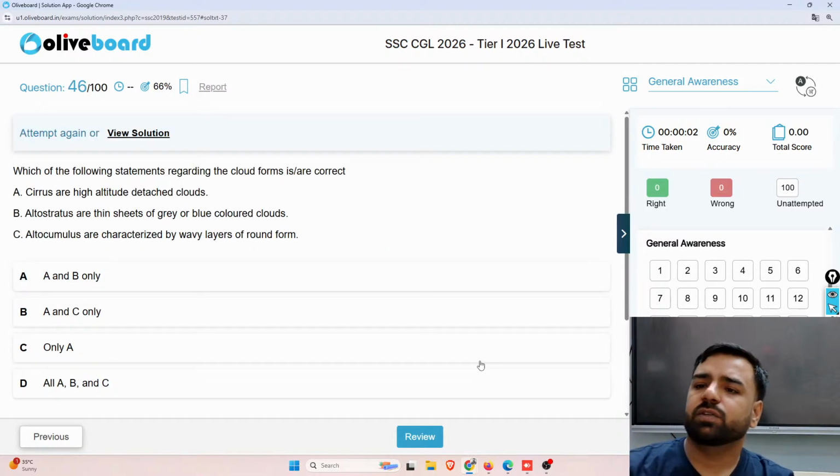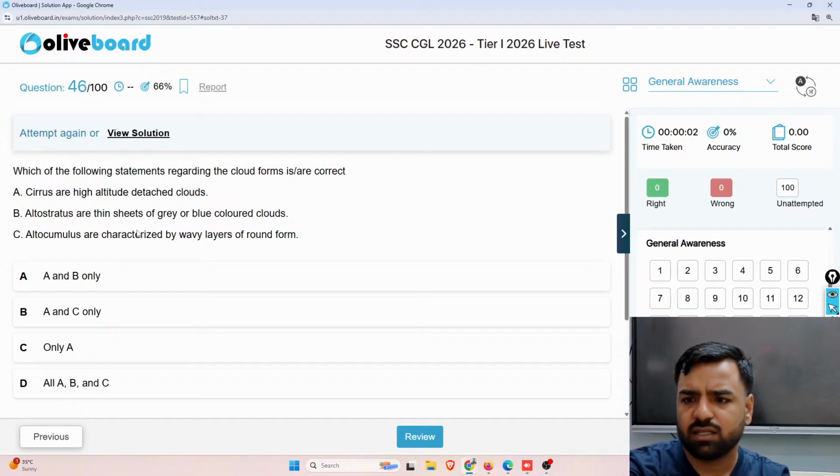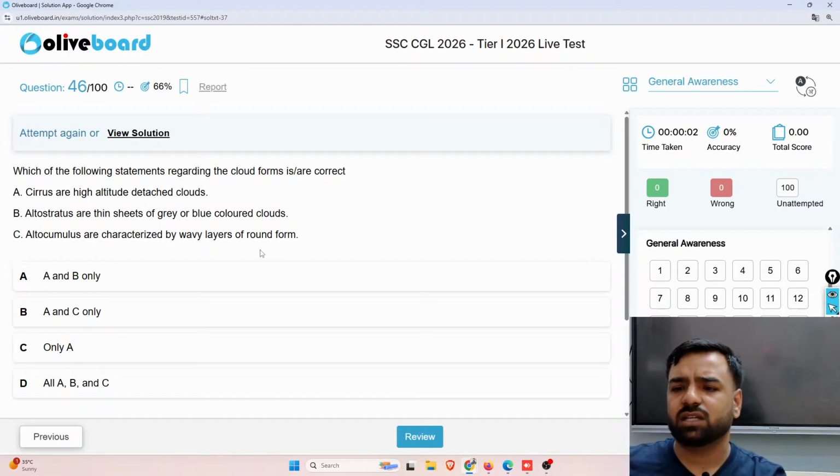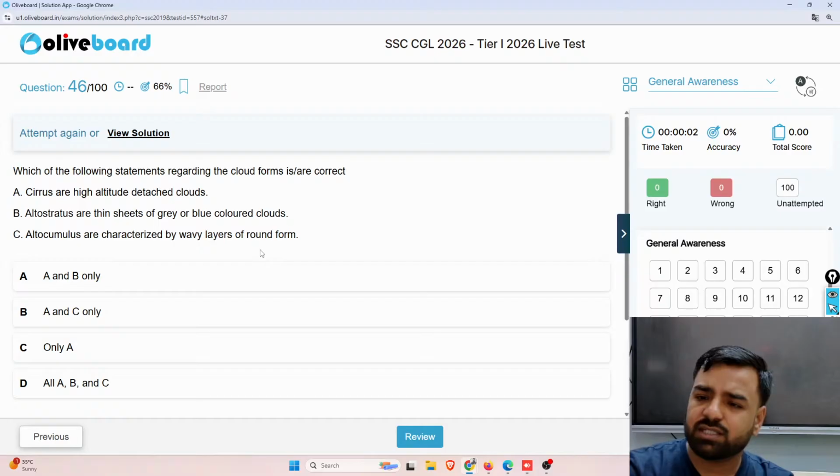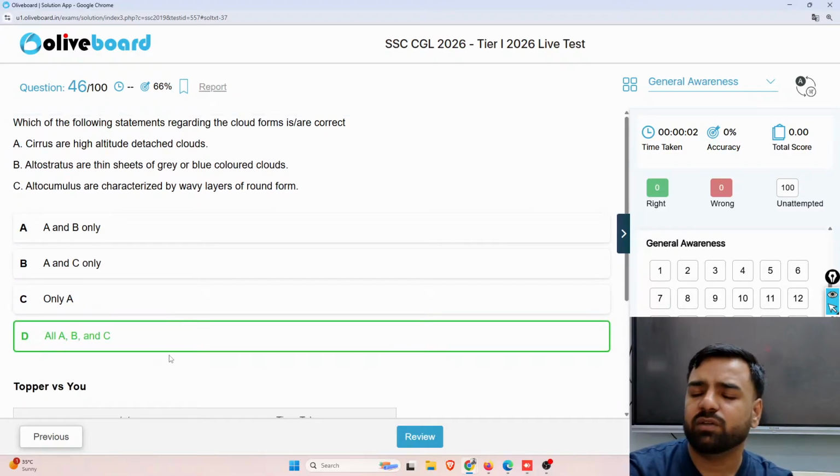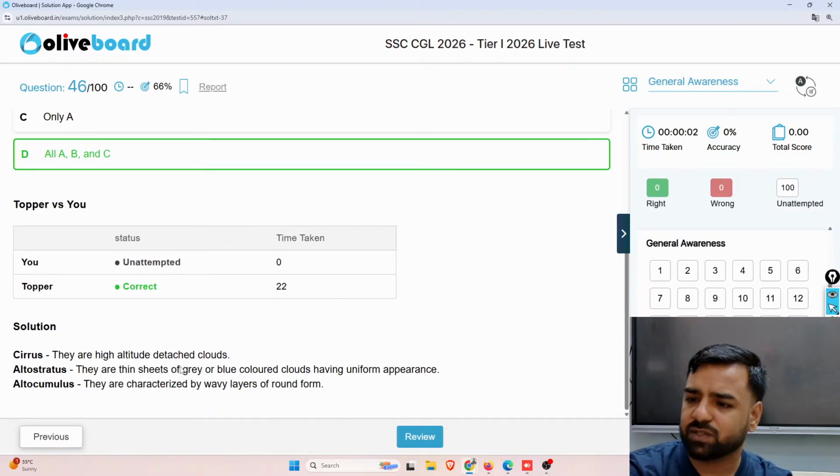Next is, which of the following statements regarding the cloud forms is or are correct? So cirrus are high altitude detached clouds. That's absolutely correct. Altostratus are thin sheets of gray or blue colored clouds. That is again correct. Cumulus are characterized by the wavy layers of the round form. Guys, what do you think? Which is the correct option? So as all the three statements are correct, that's why I'll be going with all A, B and C. So yep, these are the explanations here. Next.